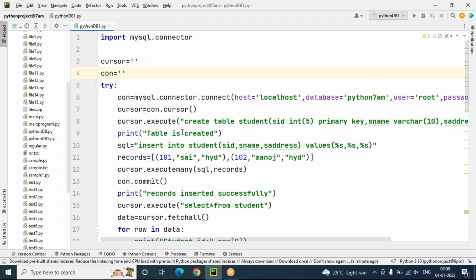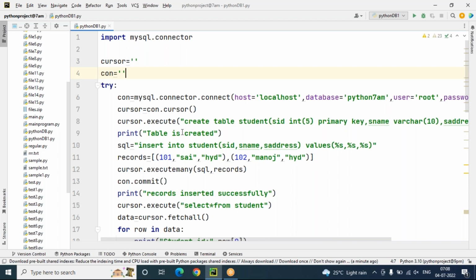Okay. So before going to discuss the multi-threading concept, I need to talk about multitasking. Generally, multitasking means what? At a time, we can do multiple tasks. That is called multitasking, simple logic.